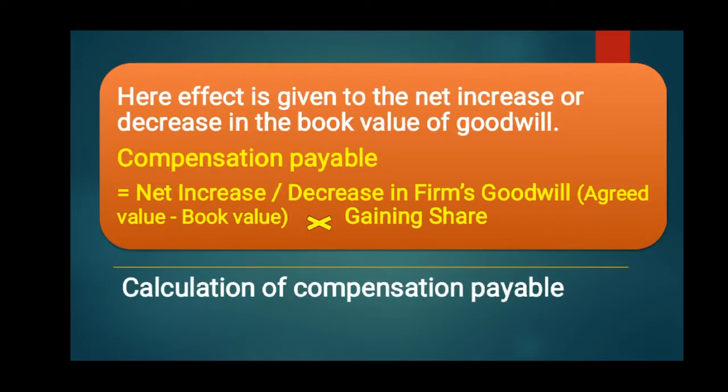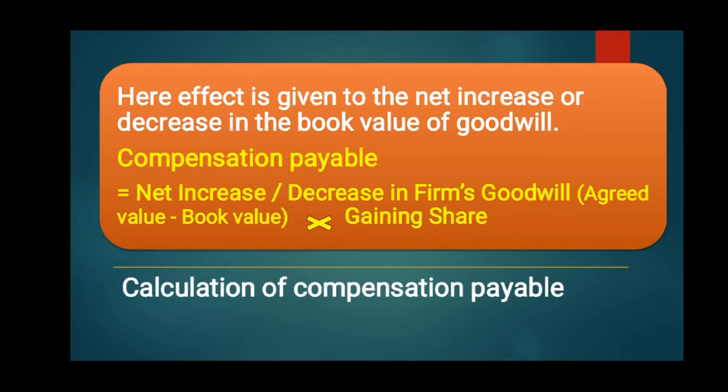Here the effect is given to the net increase or decrease in the books of goodwill. So the compensation payable is equal to net increase or decrease in firm's goodwill multiplied with gaining share. And how is the net increase or decrease in firm's goodwill calculated?